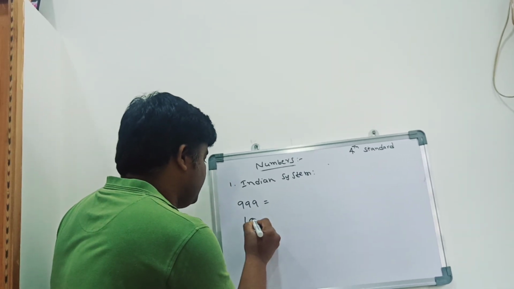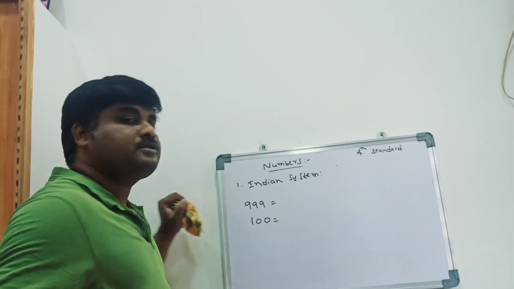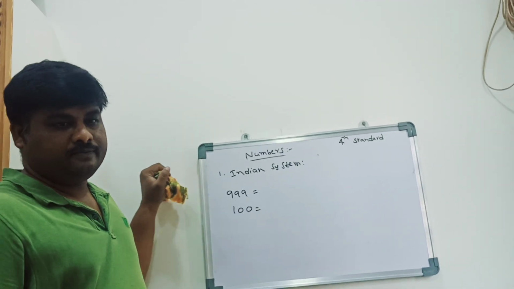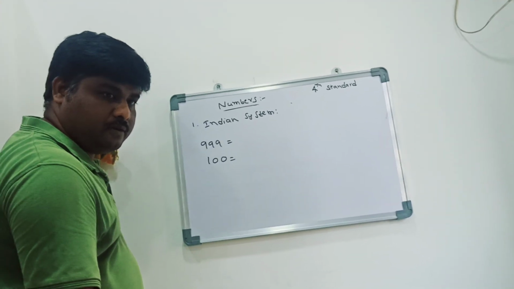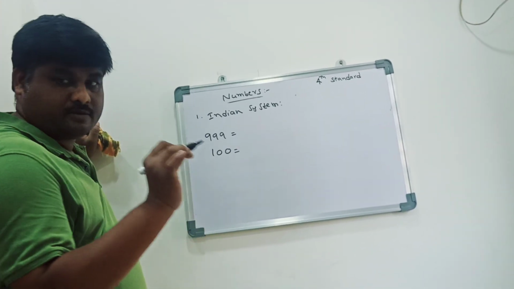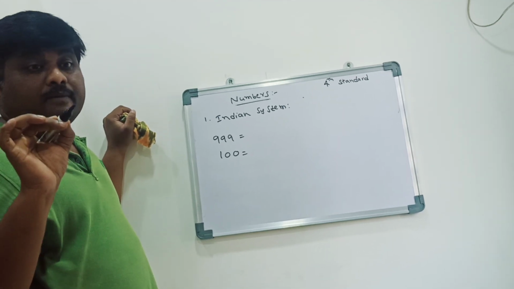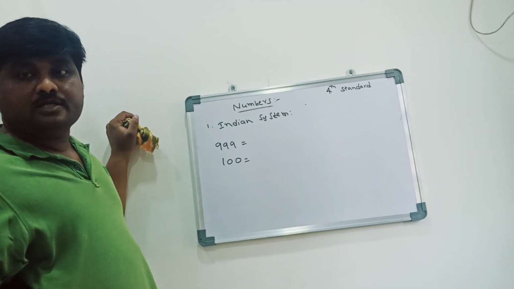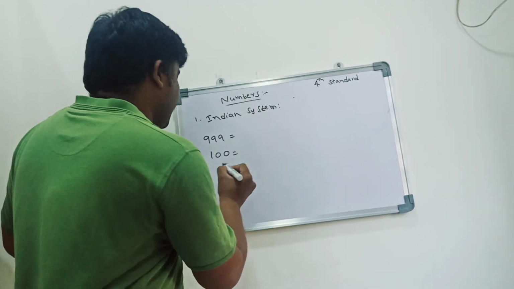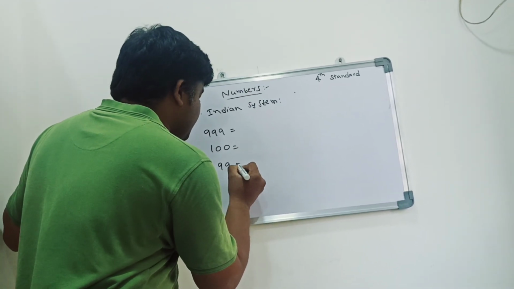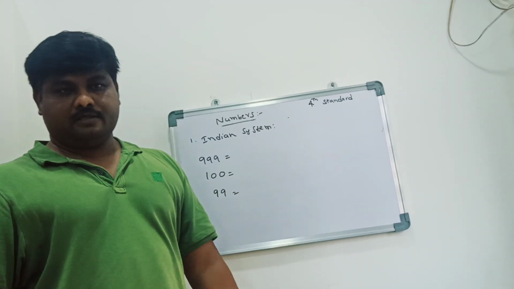Very good. 100 is the smallest 3 digits number. And what is the biggest 2 digits number? 99. 99 is the biggest 2 digits number.